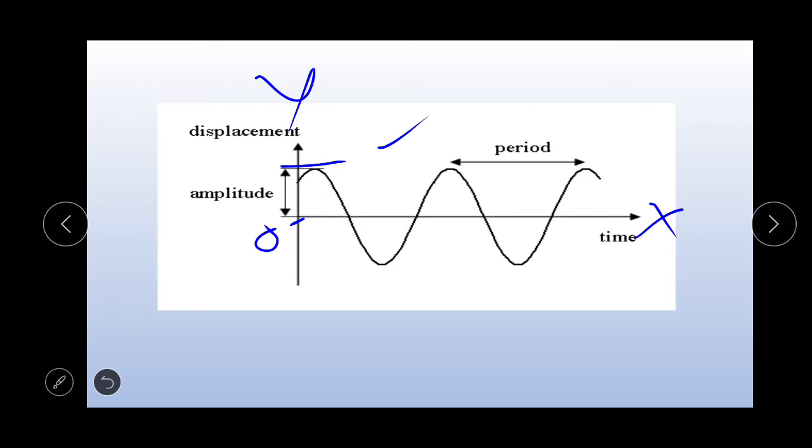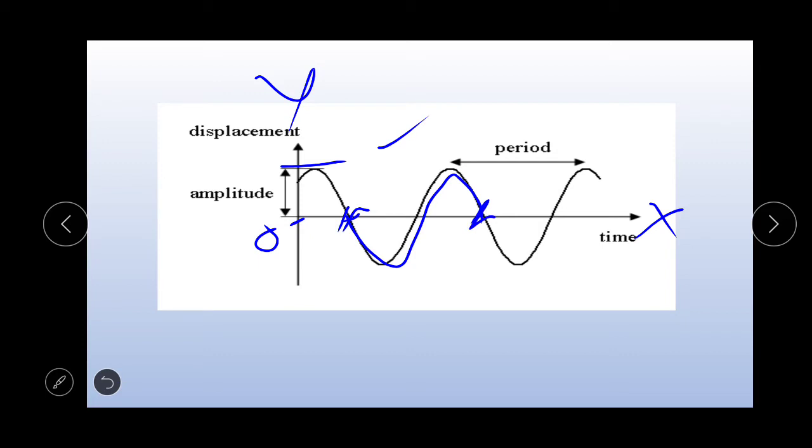Okay, and time period. Time period is the time taken to complete one rotation. In this diagram, if you consider this point, one rotation means like this up to here.